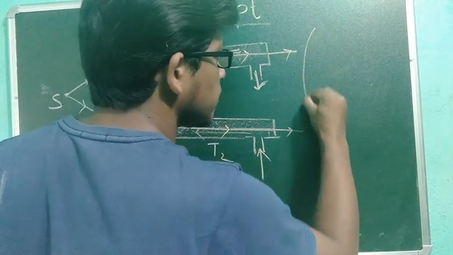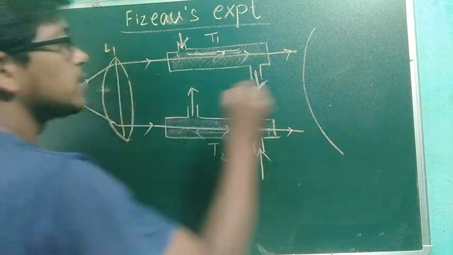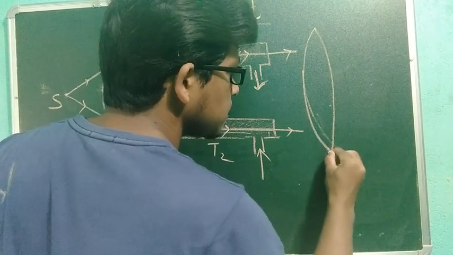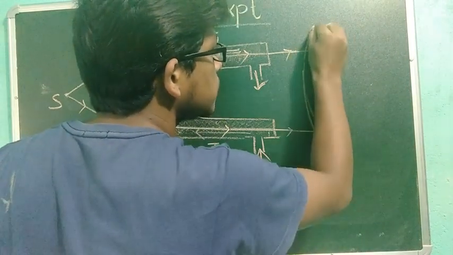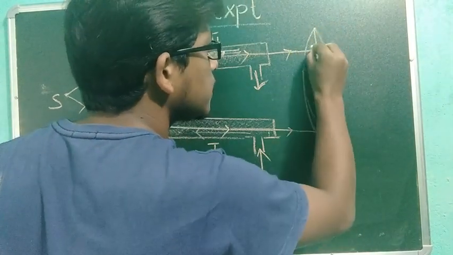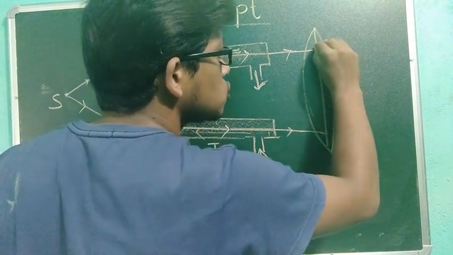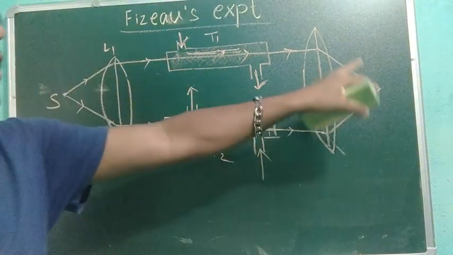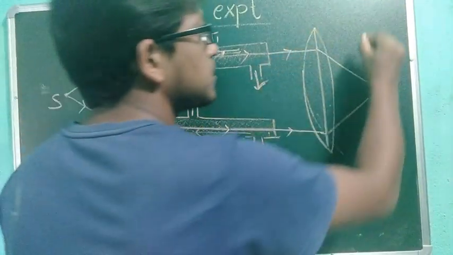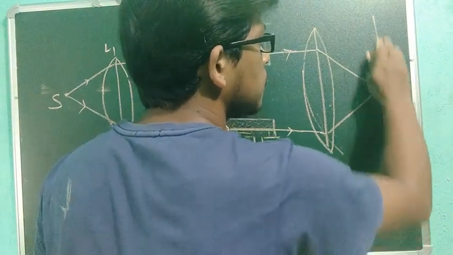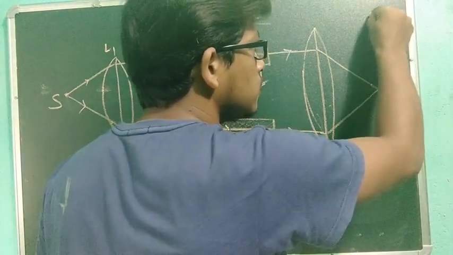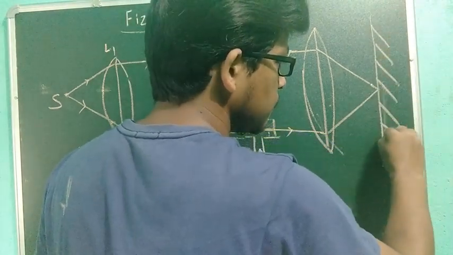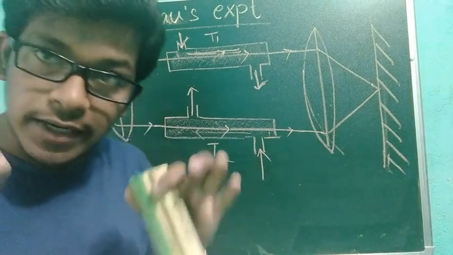Here I will take one more lens. This is your lens L1. This is your lens L2. Why did I take the second lens? According to theory, if two parallel lines are coming and facing a convex lens, these two will meet at a certain point at the focal length of the convex lens. So I will take here a normal fully silvered mirror, meaning the backside is completely silvered. There will be no transmission, only reflection.